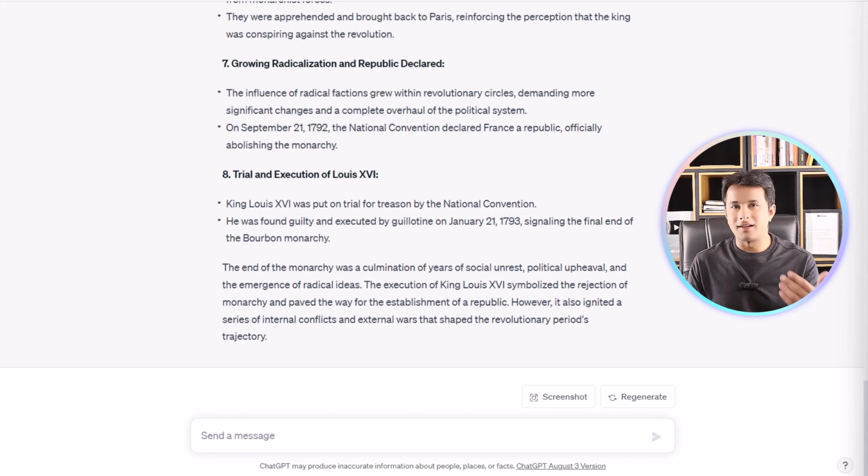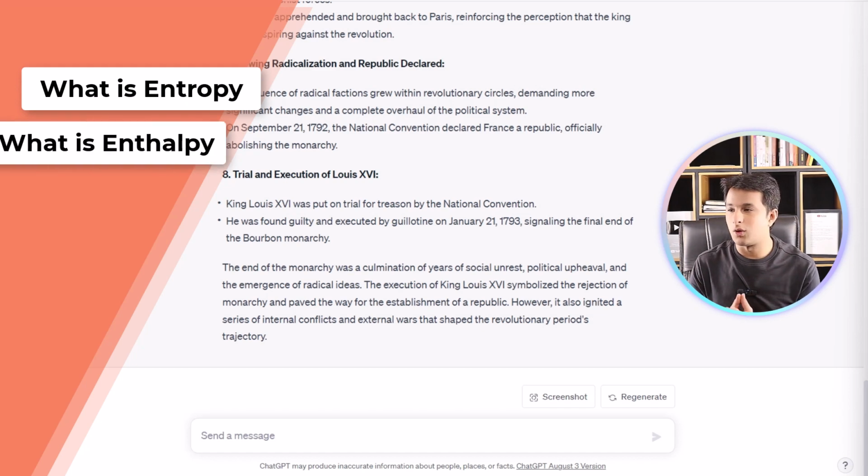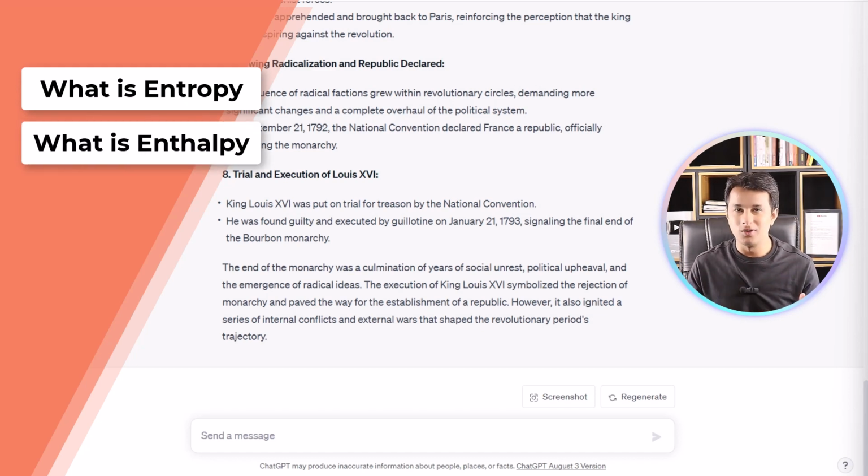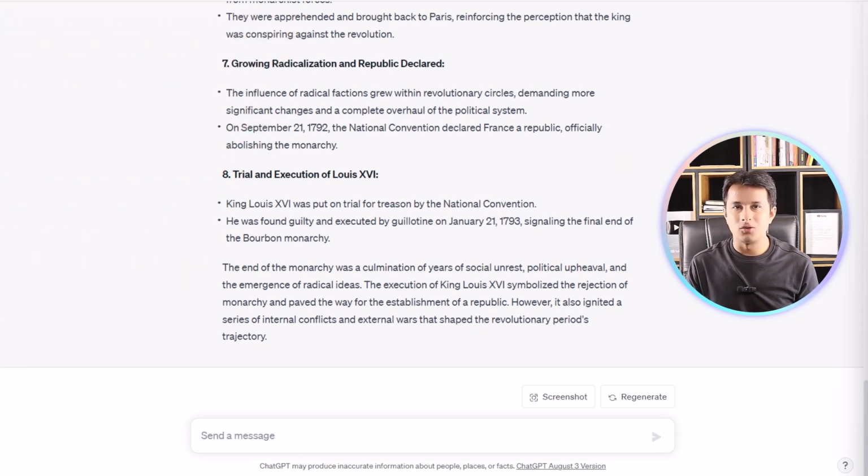Now let's see the other example. Suppose I am a student of thermodynamics, I am learning about it, I'm doing a PhD on that particular topic. I want to understand the topic. Let's say, what is entropy versus what is enthalpy? I do not know, it's a confusing term. My professor also doesn't know. Maybe it happens sometimes, most professors get stuck on some difficult concepts.